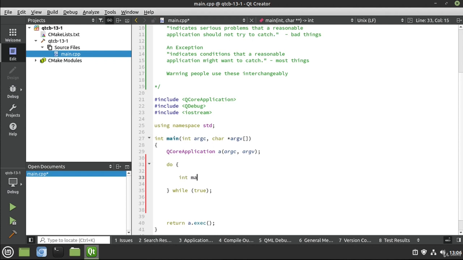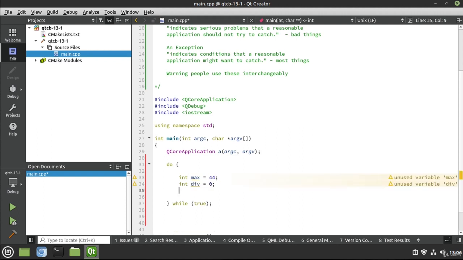I'm going to say int max equals 44 and int div equals 0. So what we're going to demonstrate here is the infamous division by 0, which will just make your program cry. All right, so we're going to say qInfo, enter a number to divide by, or 0 for an issue.